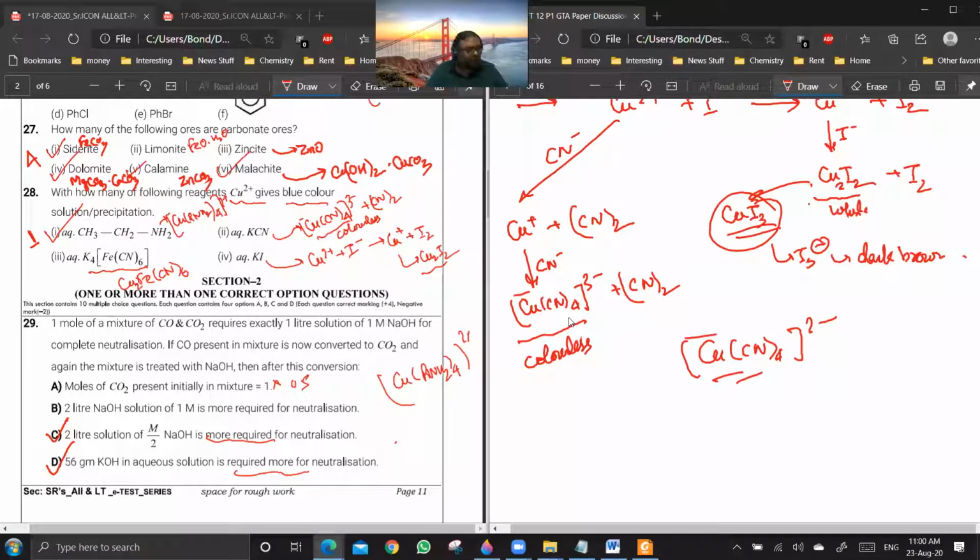Why? Because it is in d9 configuration. It is in d9 configuration. This you are correct. Okay, so both are sp3. So tell me, what about this? Why is it colorless?